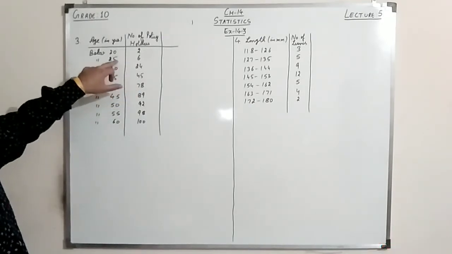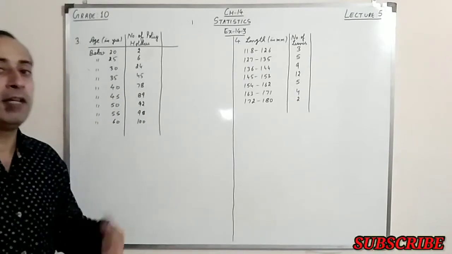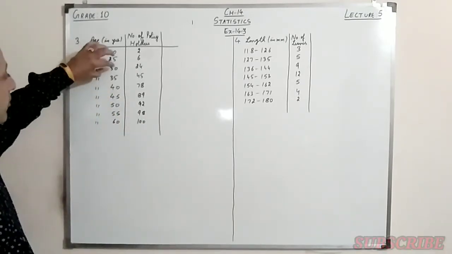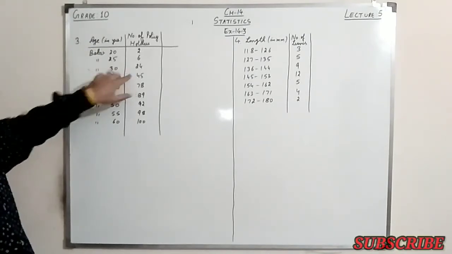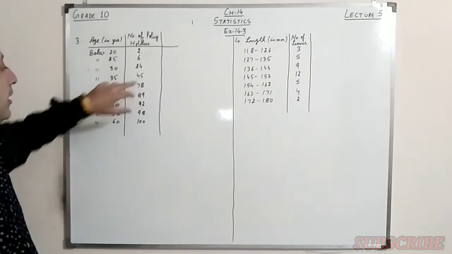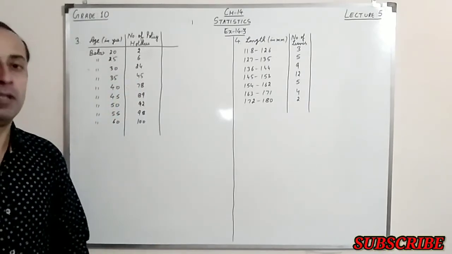Below 25 means the people whose age is less than 20 also come under below 25. Then below 30, again these all are coming, so we have 24. Below 35, these all are coming, this means 45, and same below 60, total number of people we have 100.